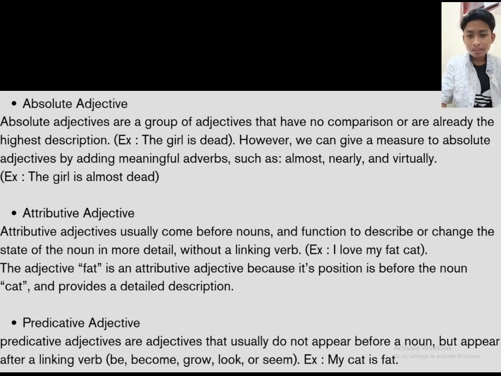And then predicative adjective. Predicative adjectives are adjectives that usually do not appear before a noun but appear after a linking verb: be, become, grow, look, or seem. The example is my cat is fat.